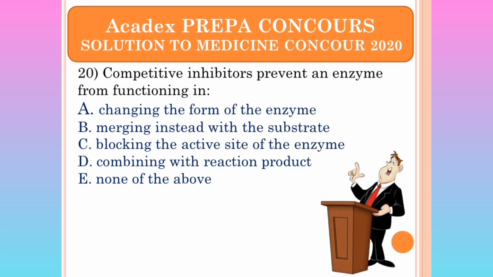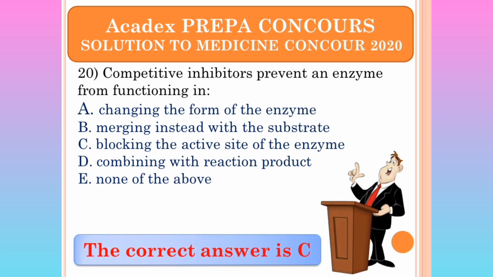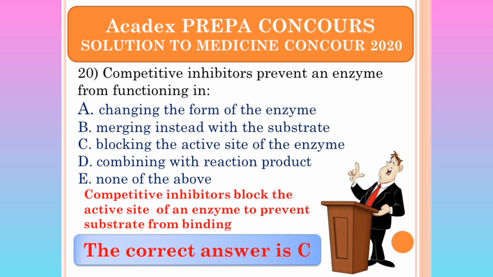Competitive inhibitors prevent an enzyme from functioning by changing the form of the enzyme. That is a lie. Merging with it is also a lie. Blocking the active site. Yes, C, that is the answer. The competitive inhibitors block the active site of an enzyme to prevent the substrate from binding.